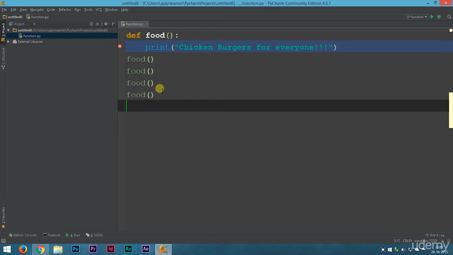Functions can be reused and easily modified. That is the main use of functions. Alright, that is all for this example. Now in our next lecture, we'll be dealing with more complex examples. So I want you to try writing your own functions at home. Alright, so that is all about this lecture. I'll see you in the next lecture. Thank you and have a great day.